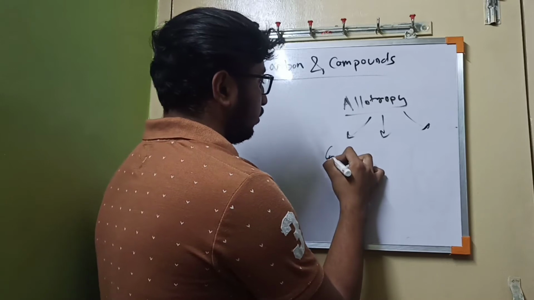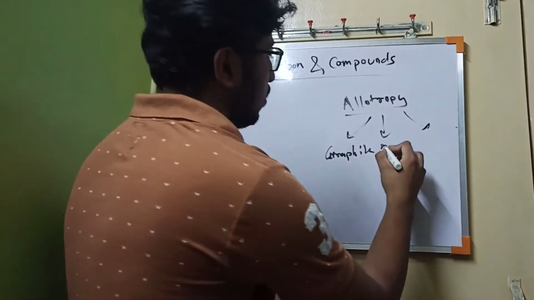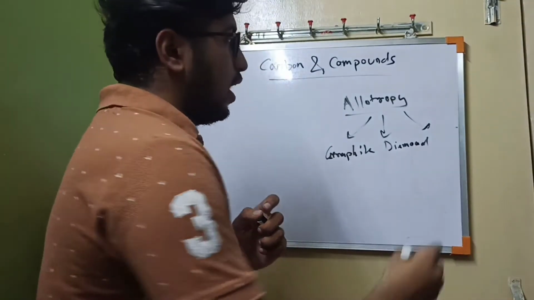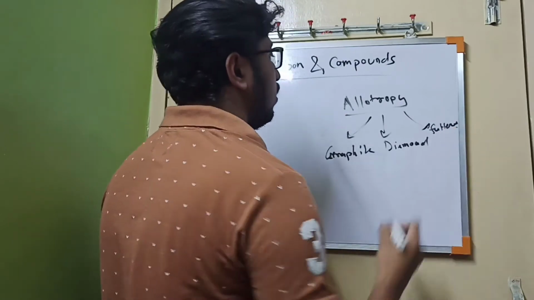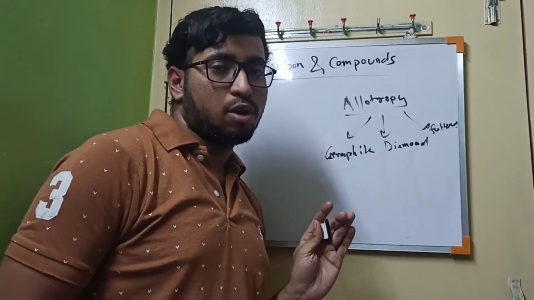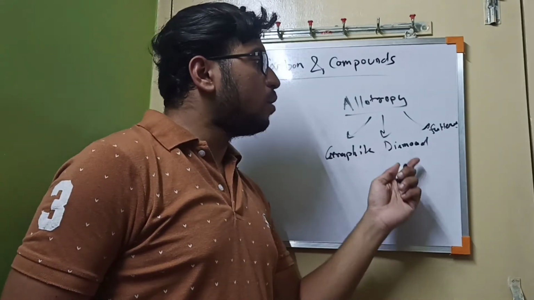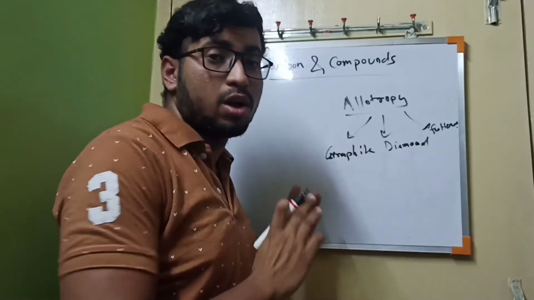One is graphite, another is diamond, and third is fullerene. There are 3 allotropes of carbon. So basically they are all made up of pure carbon. There is no other element that is made up of pure carbon.